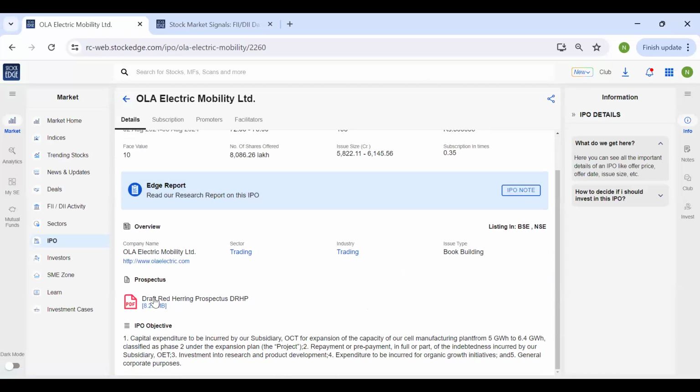And if you wish to read the prospectus to know why the company is coming up with the IPO, that is also there. Plus, we have also given you a snapshot of why the company is coming up with the IPO. We provide all these details because we want you to take an informed decision, do an analysis of your own, and understand if you should put your money in this company or not. And that is why we provide this IPO note.